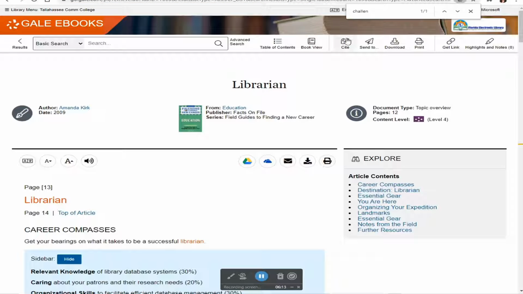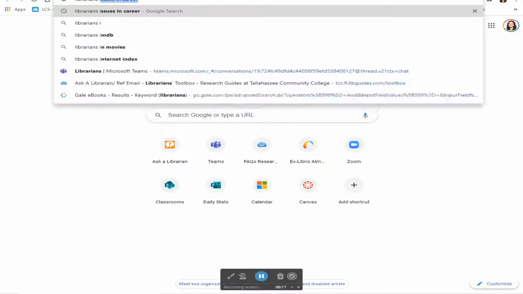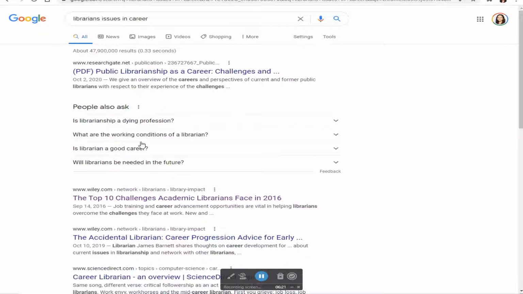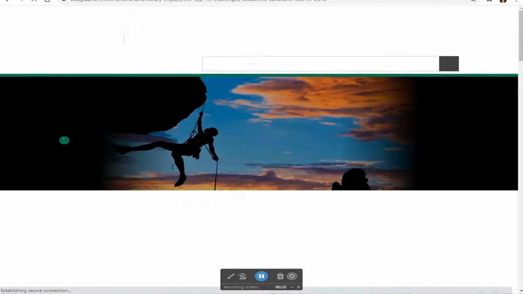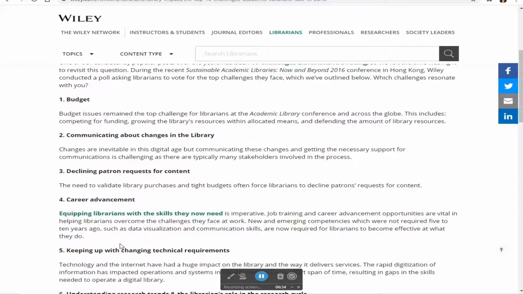If I am still struggling to find an issue I can focus on, I can search my career and type issues in career in Google. This will generate several different pages depending on what your major is. I'm going to select this one, the top 10 challenges in academic libraries, since I'm interested in academic librarianship. And it lists several specific issues that I might want to focus on once I figure out what my issue is going to be.